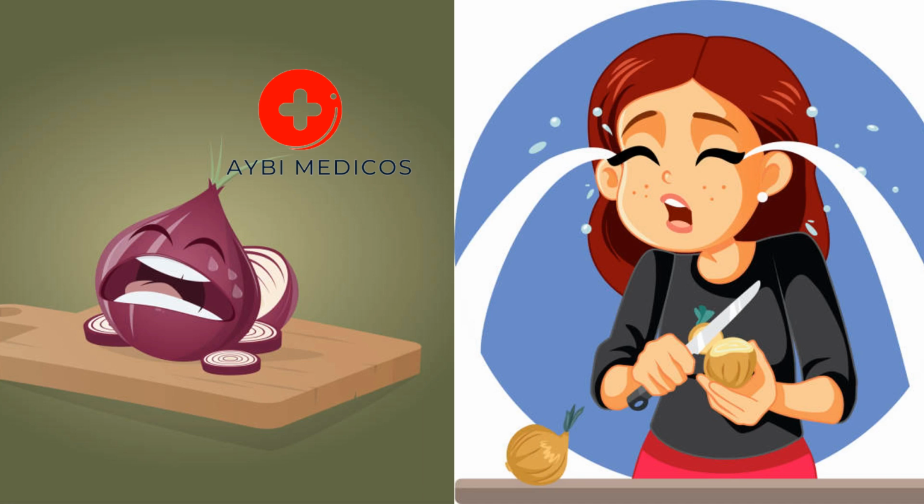Enzyme activation. Inside the cells of an onion, there are enzymes known as alliinases. These enzymes are normally separated from the sulfur compounds and are kept in separate compartments to prevent the release of pungent compounds.